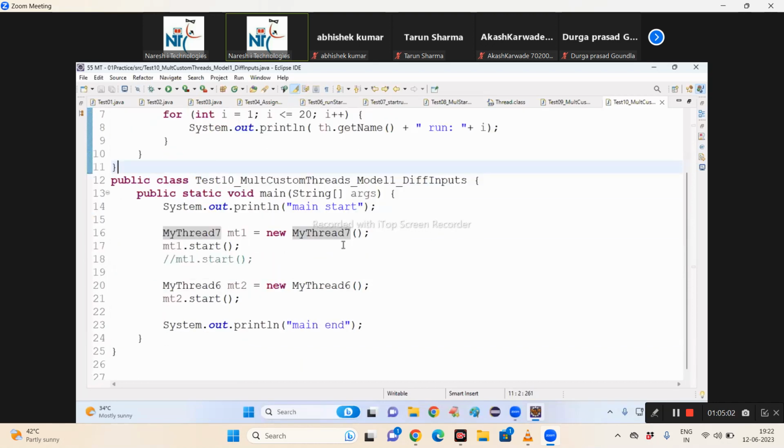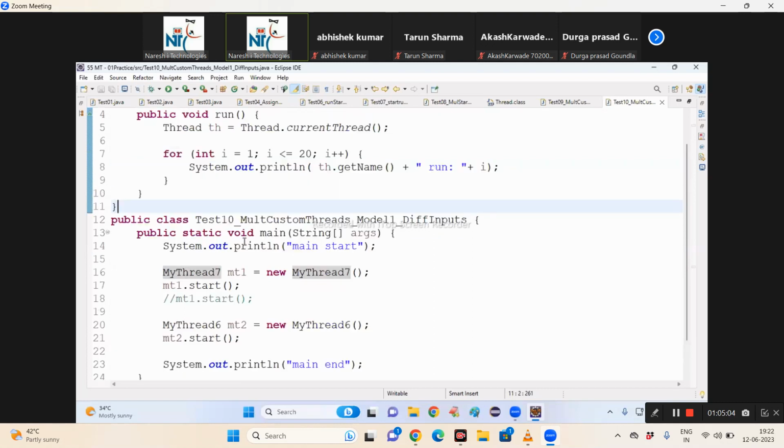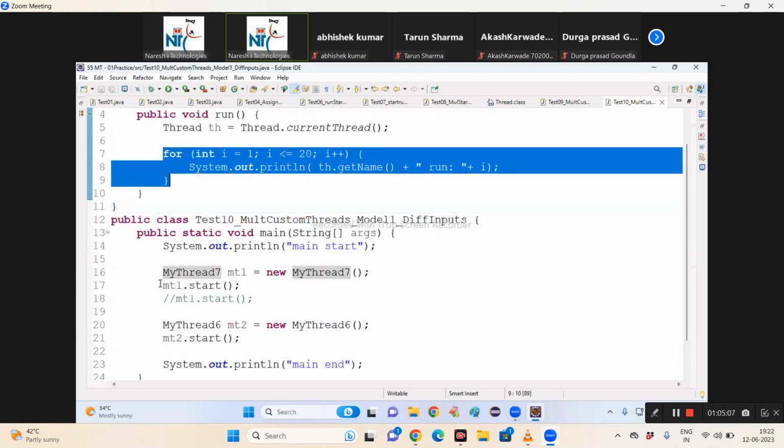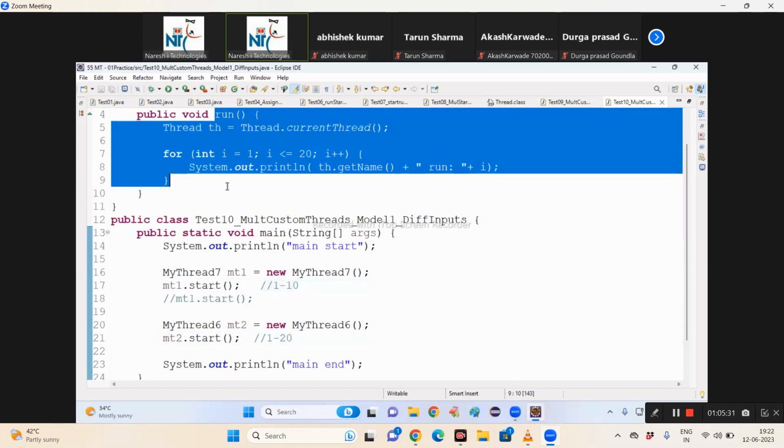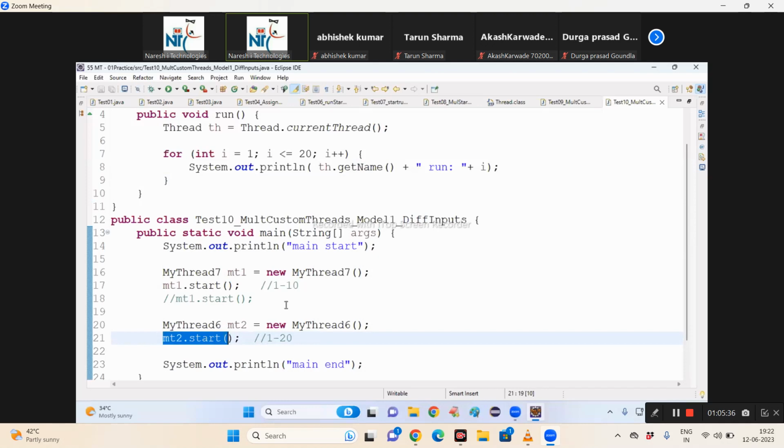All right. So finally, tell me now, look here. I wanted to execute this for loop in the first thread, 1 to 10 iterations only. In the second thread, I want to execute 1 to 20. Tell me now, how to execute? I want to tell this thread, execute my logic for iterations 1 to 10 only, and execute my second thread 1 to 20 only.